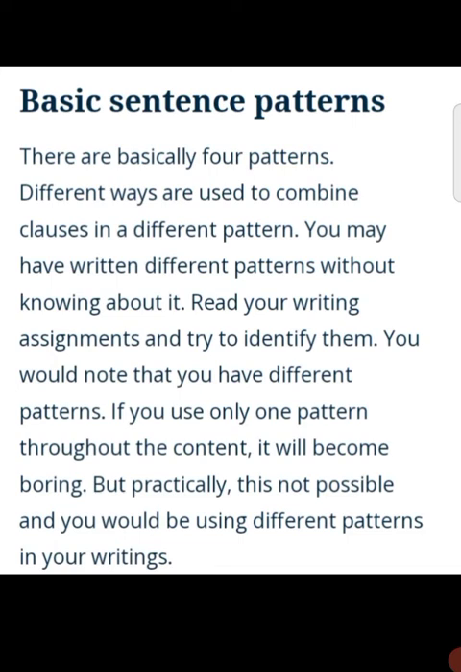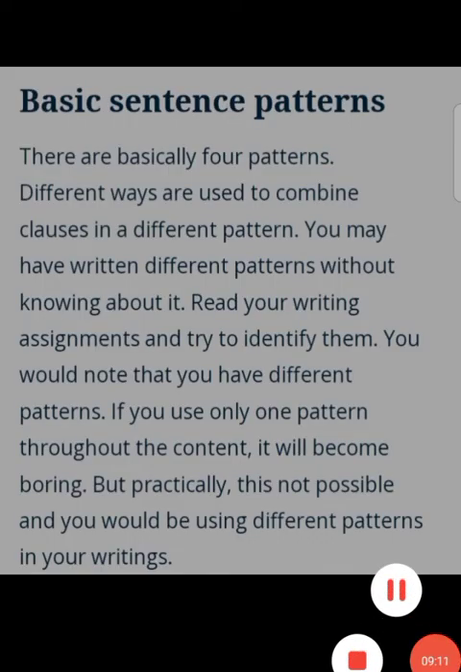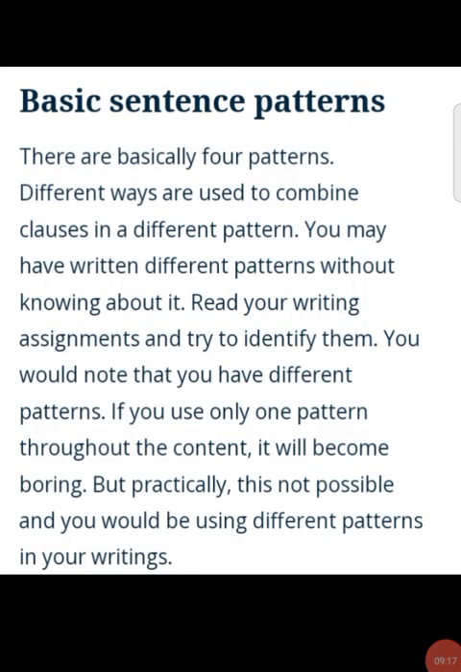There are basically four patterns. Different ways are used to combine clauses in different patterns. You may have written different patterns without knowing about it. Read your writing assignments and try to identify them. You would note that you have different patterns. If you use only one pattern throughout the content, it will become boring, but practically this is not possible and you would use different patterns in your writing.